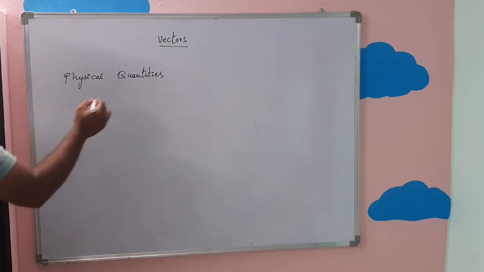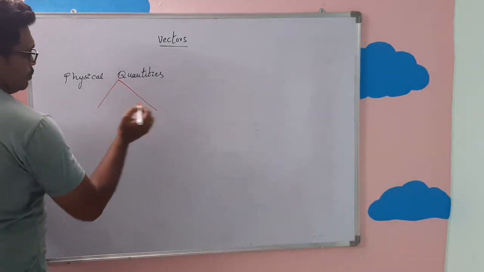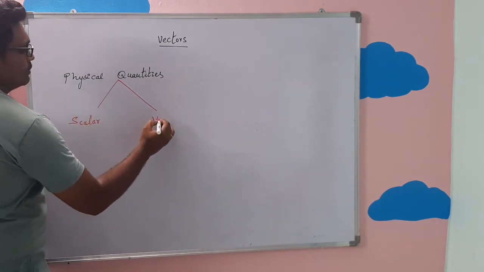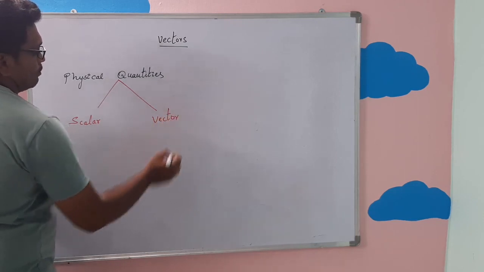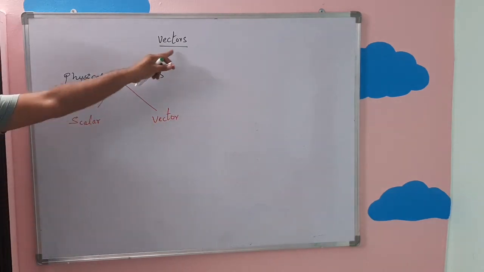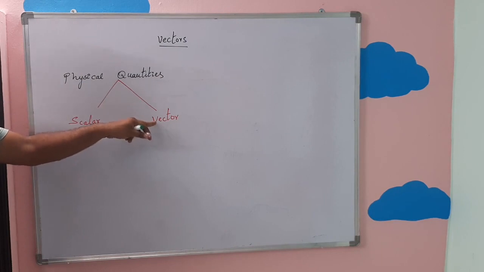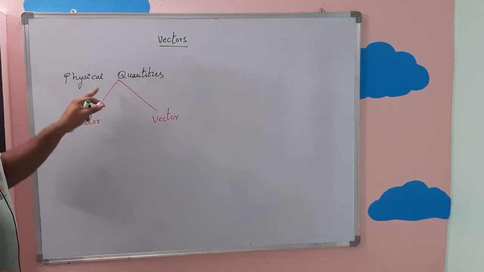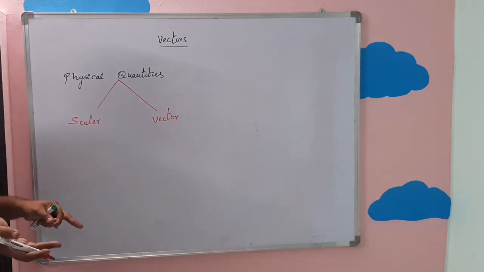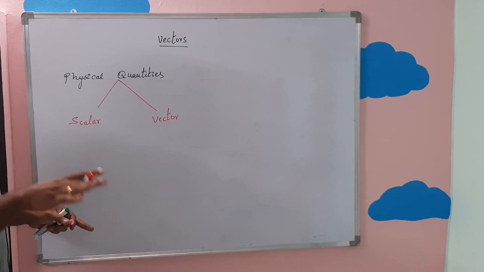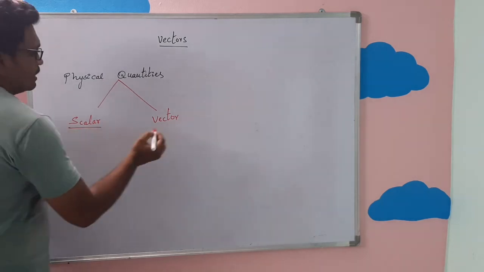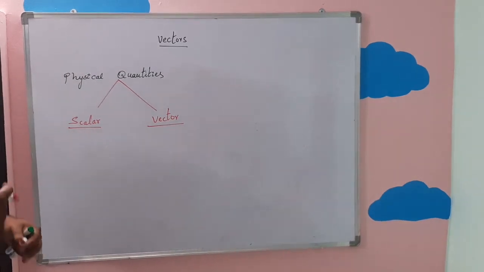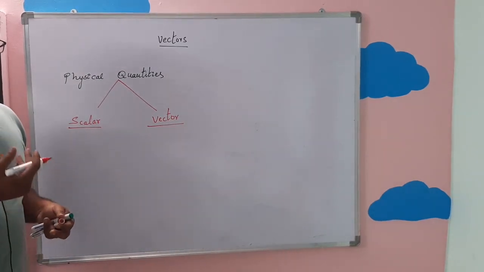Right. Physical quantities are basically classified into two types: scalar physical quantities and vector physical quantities. So this is our heading, and here we have the same, because vector is also one of the physical quantities. I told you, anything which we can measure is said to be a physical quantity. Physical quantities are classified into scalar physical quantity and vector physical quantity. But how can we understand which physical quantity is a scalar and which one is a vector?